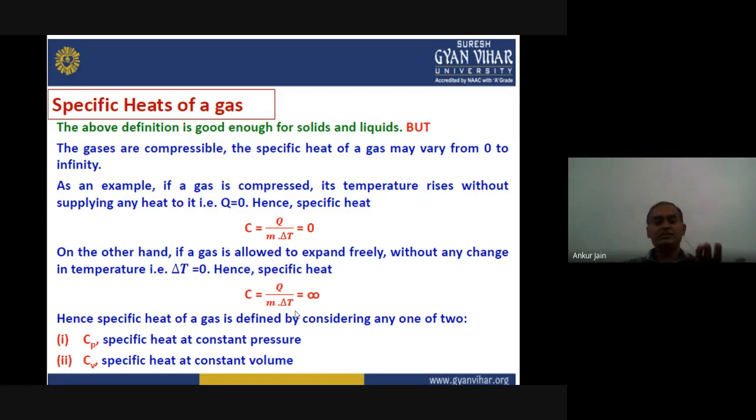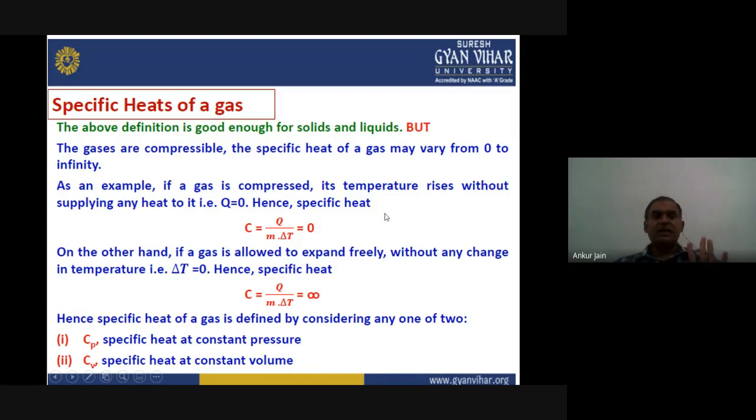If the temperature is rising without heat supplying, what will happen? We have already defined C equals Q upon m into delta T. And here we are not supplying any heat. That means Q is 0. So the specific heat will become 0.